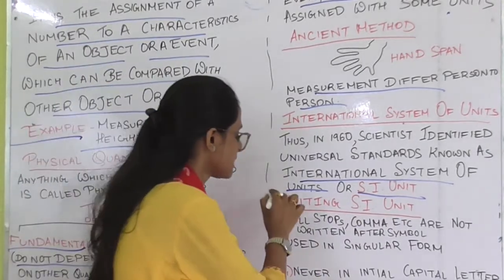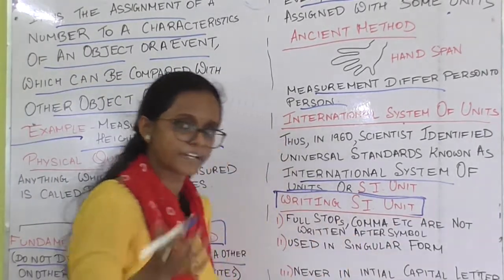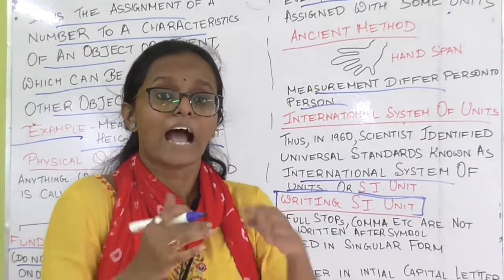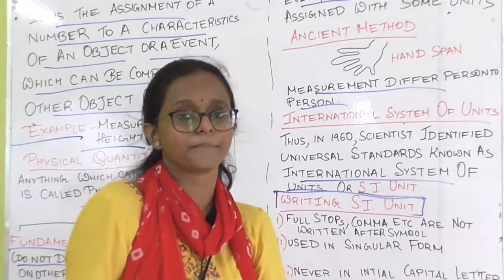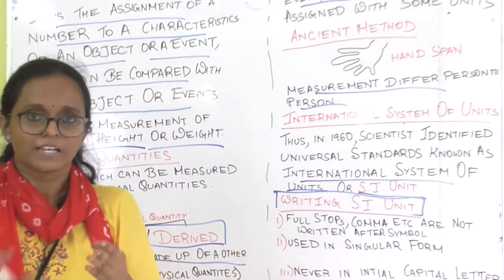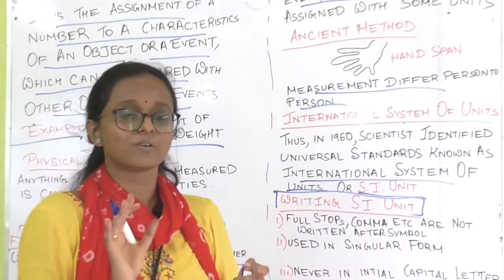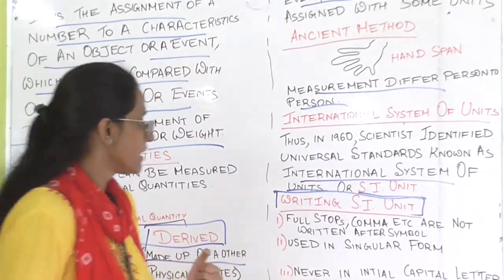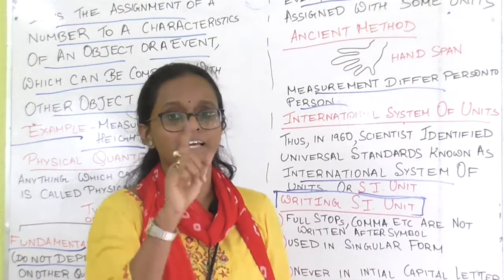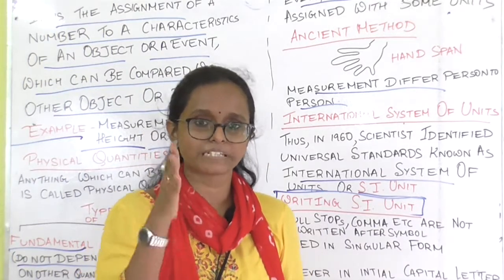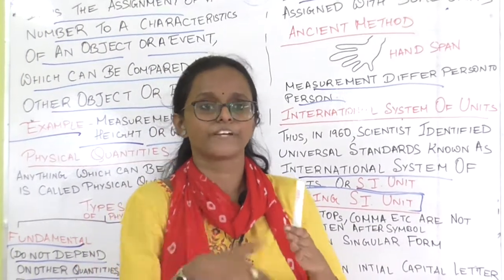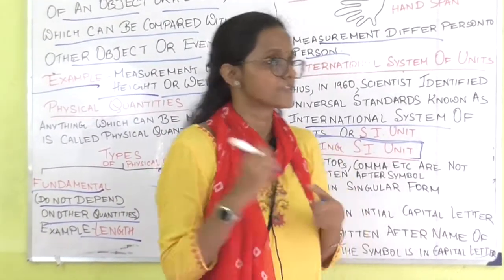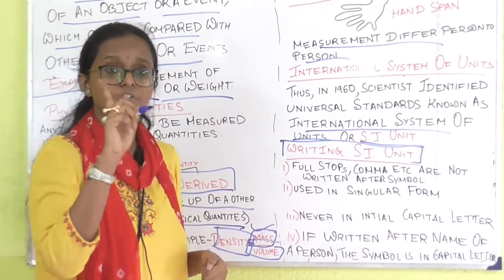Now we have learned about the SI unit. Next, we have to learn how these SI units are written. There are certain rules and regulations that have to be maintained while writing an SI unit. One of the important things in the examination: most of the time teachers deduct marks if we don't write the SI unit along with the measurement. So this is very important and everybody should learn this.